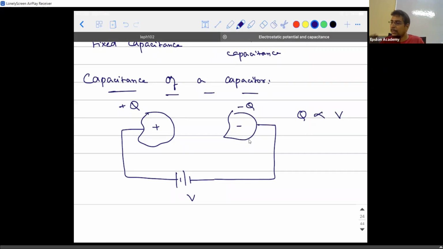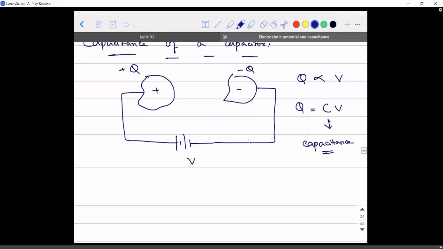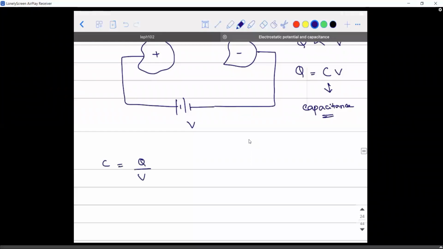One factor I can say is initially the conductors have zero charge. As soon as you connect a battery, you can increase the charge on them in proportion to the amount of potential difference you apply. So when I remove the symbol of proportionality, what do I get? I need to introduce a constant. The constant that you are going to introduce here is C multiplied with V, so Q equals CV. What is the C called? The C is called the capacitance of this particular capacitor. You have to understand this point, right? Yes, sir. How do you define capacitance as Q divided by V?